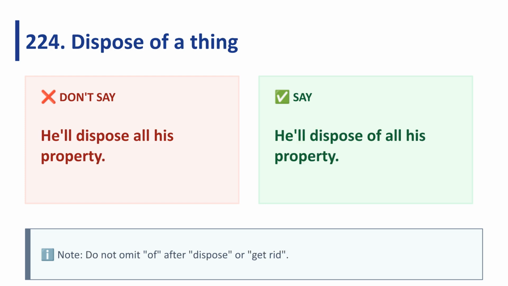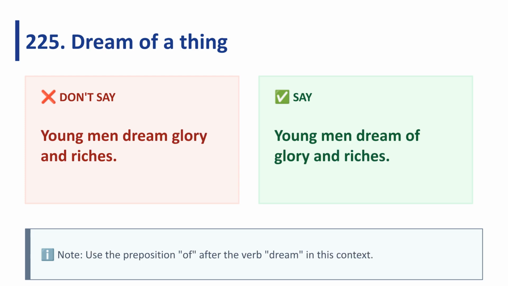Remember to include the preposition of after dispose. The correct structure is he'll dispose of all his property, not he'll dispose all his property. The verb dream requires the preposition of. For example, young men dream of glory and riches instead of young men dream glory and riches.